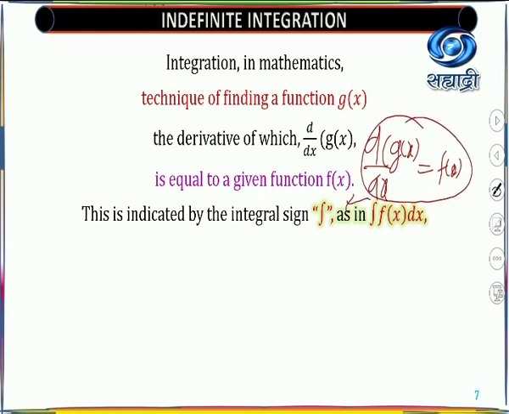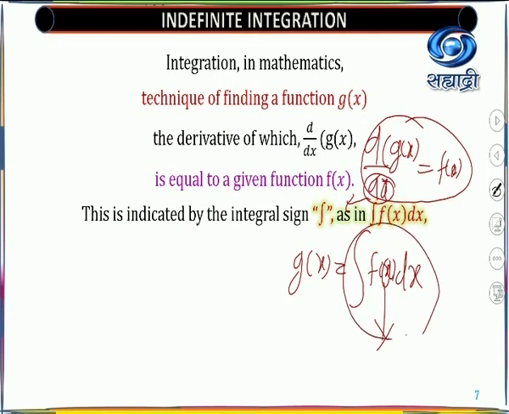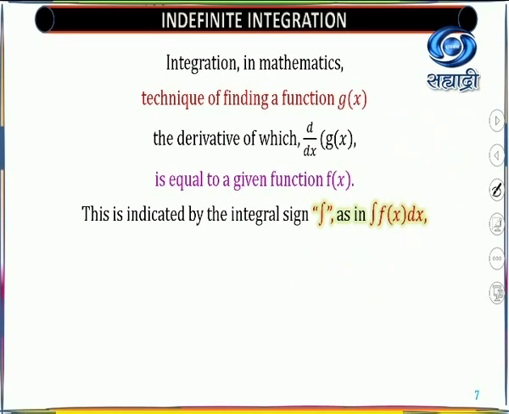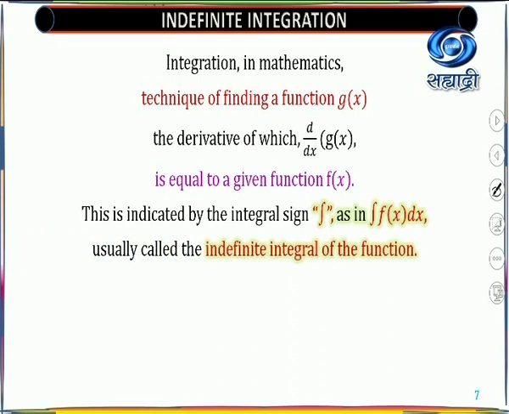In what way will it be written? You have to write the antiderivative process, meaning g(x) is equal to the integral sign of f(x), and as x is the independent variable, there is a change dx along with that integral sign. In the derivative you have this change in the denominator, d by dx, so it is in the denominator. Here you take it along with the sign. So this process is completely opposite to the derivative.